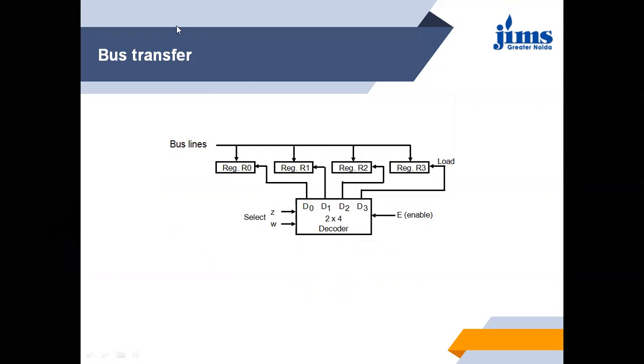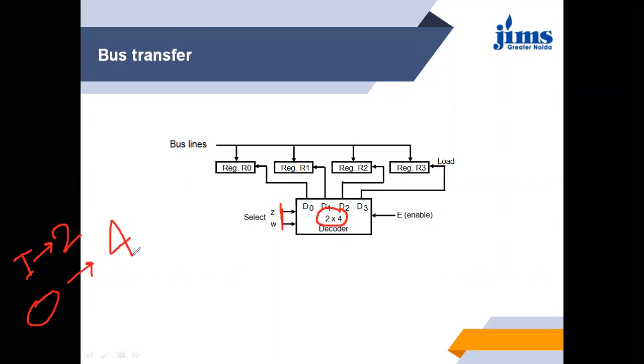This is a 2:4 decoder, which means we are taking the data from two lines. The inputs are two and the outputs are 4 lines.